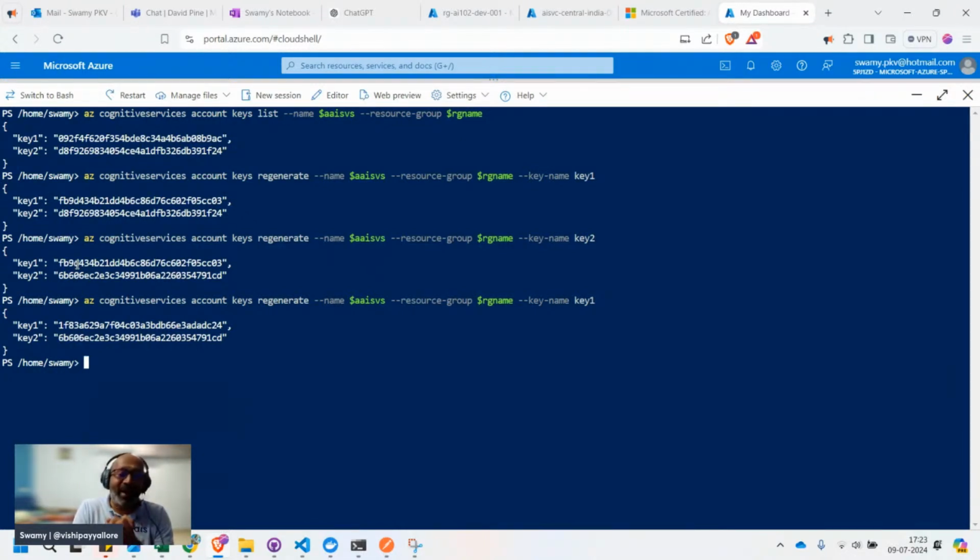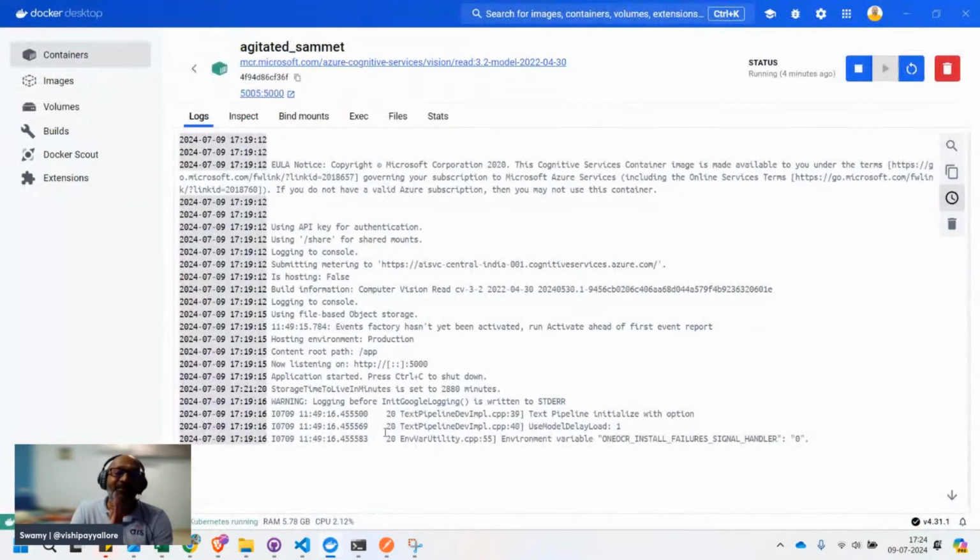It's no more valid. Now this Docker container image we created a few minutes ago, maybe 5 minutes. When did we create it? 5:19 IST. Now it's 5:24, so 5 minutes ago, plus or minus here and there. Okay, 5:19 to 5:24, somewhere in between.